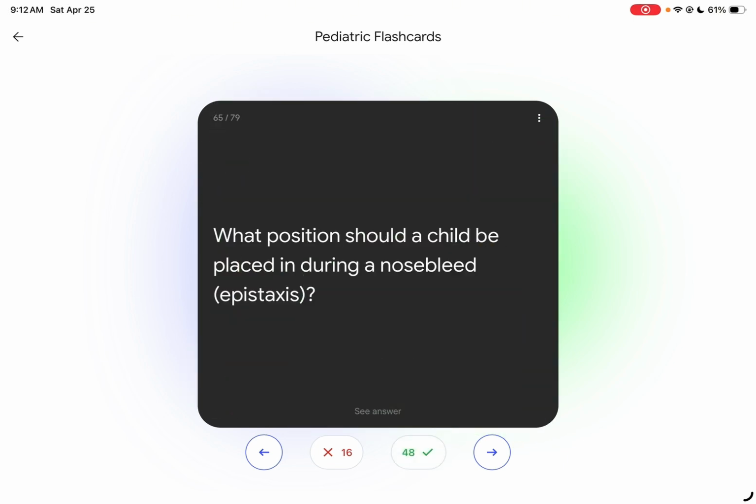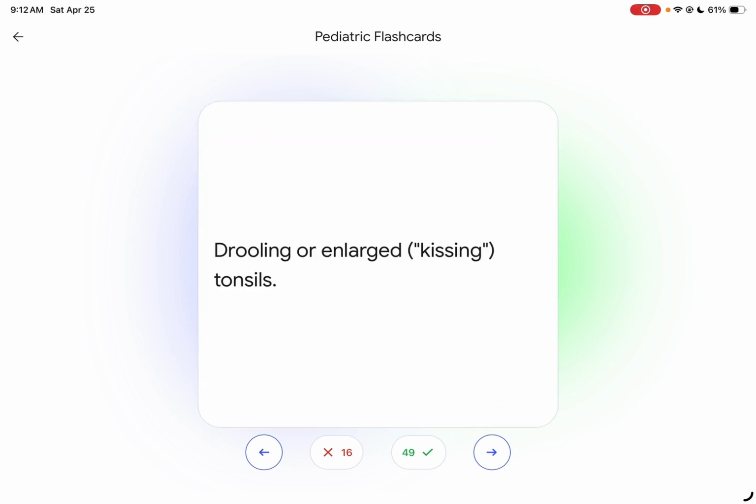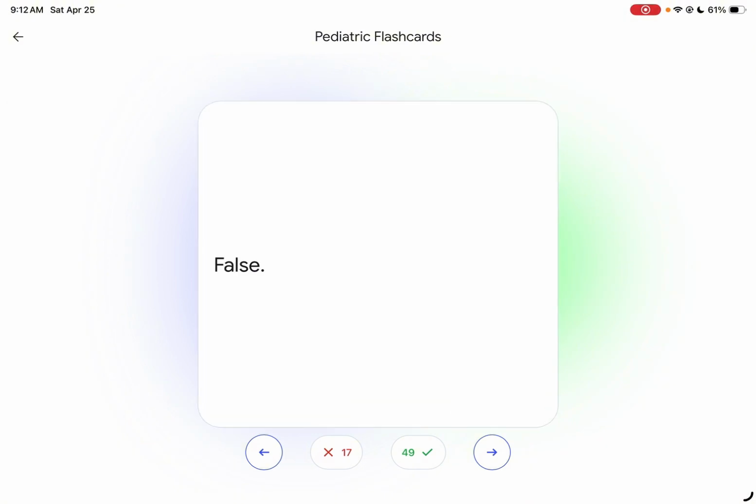What position should a child be placed in during a nosebleed? The child should be placed upright and tilted forward at the head. What is the major assessment sign for tonsillitis besides pain? The assessment signs for tonsillitis are difficulty swallowing, drooling, or enlarged kissing tonsils. Tonsillectomy should be performed while the child has an active infection? No. Why? Comment your reason below.